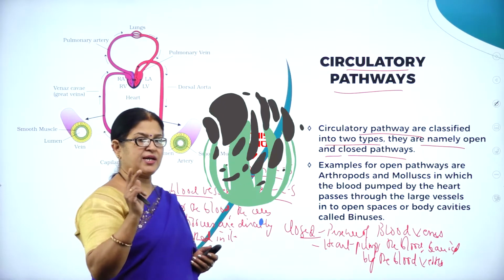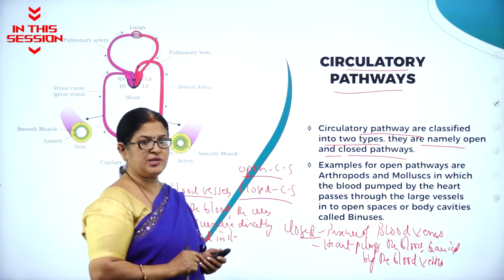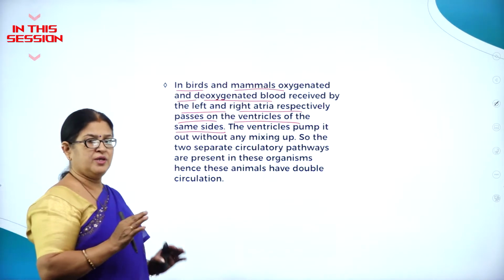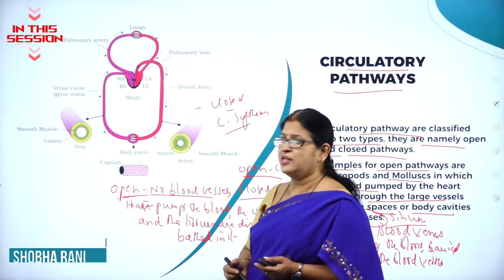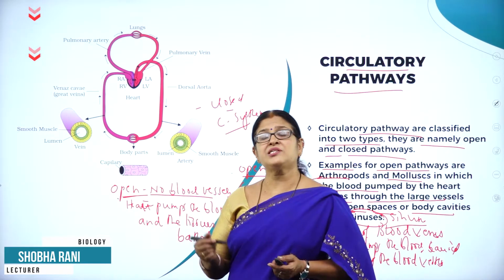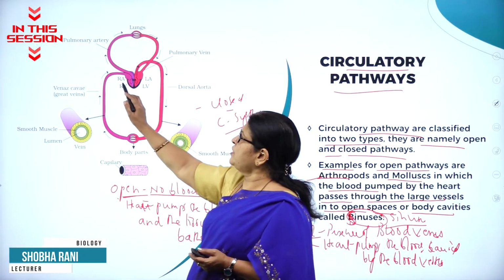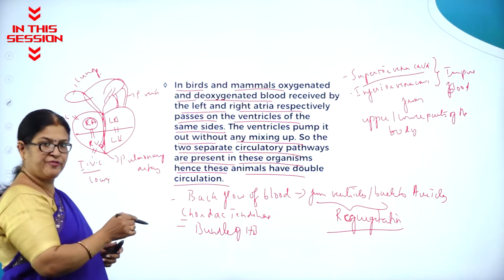Circulatory pathways are classified into two types. What are they? Open circulatory system and closed circulatory system. Birds and mammals have four-chambered hearts, so the process of circulation takes place in two different ways. So superior vena cava and inferior vena cava collect the impure blood from the lower and upper parts of the body and pour it into the right. So from the pulmonary artery, the blood flows into the lungs for purification.